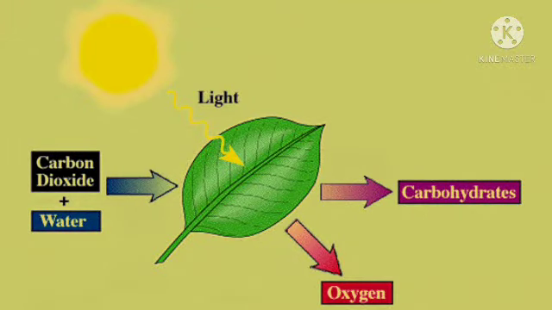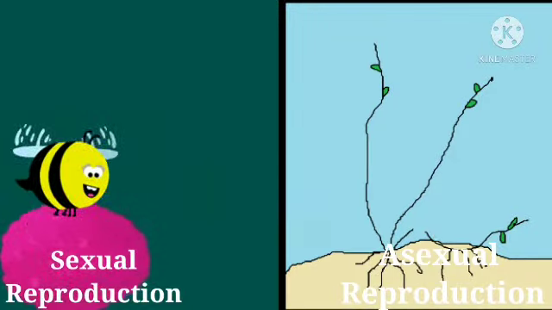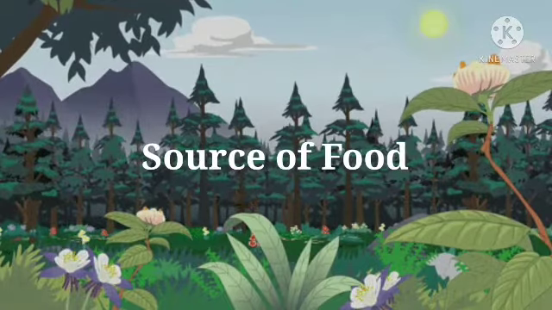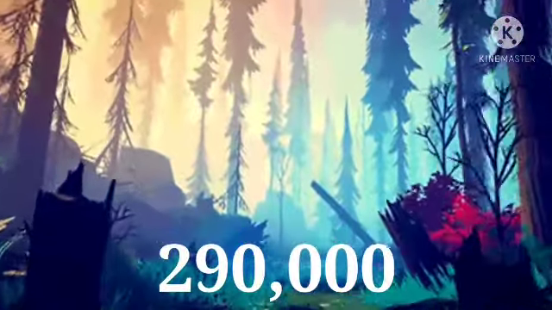These plants also have organs and organ systems, like chloroplasts. Chloroplasts are organelles that convert light energy into chemical energy, where the energy is stored as sugar. Plants reproduce asexually and sexually. Kingdom Plantae is very important as it is the source of food for all other living things. Today there are more than 290,000 known plant species.